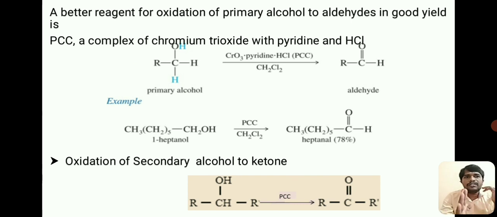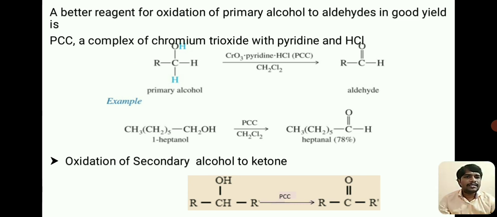Here we are using dichloromethane as a solvent. Coming to a particular example, 1-heptanol, when it undergoes oxidation with PCC in the presence of dichloromethane, gives rise to heptanal, that is an aldehyde.